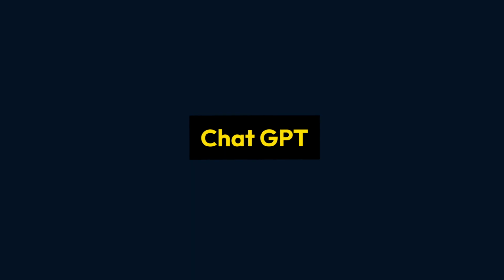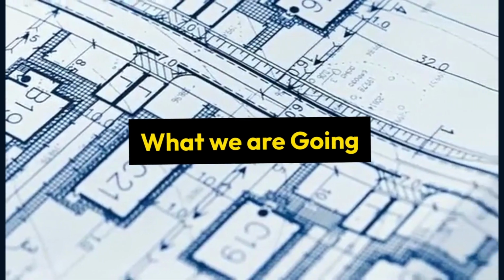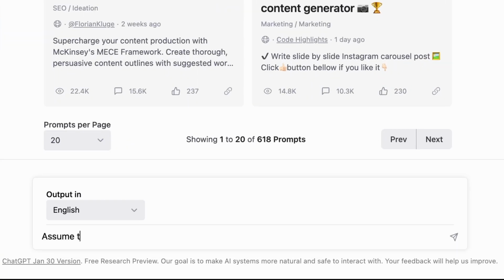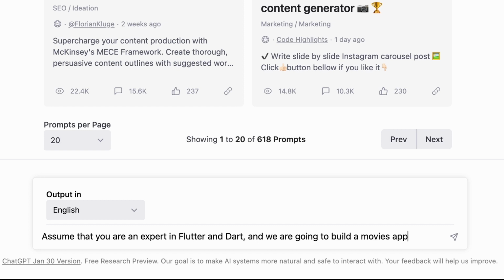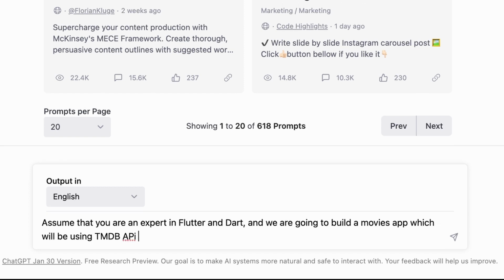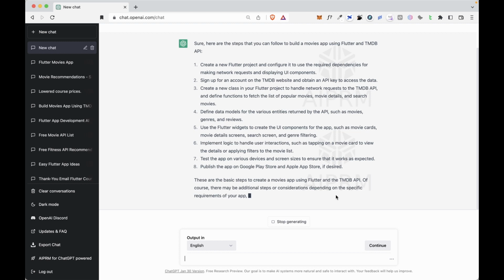I started by giving ChatGPT an outline of what we are going to build. So I said, assume that you are an expert in Flutter and Dart, and we are going to build a movie app which will be using TMDB API to get the popular movies, and I want you to list down the steps that are required. And it gave a pretty good answer.